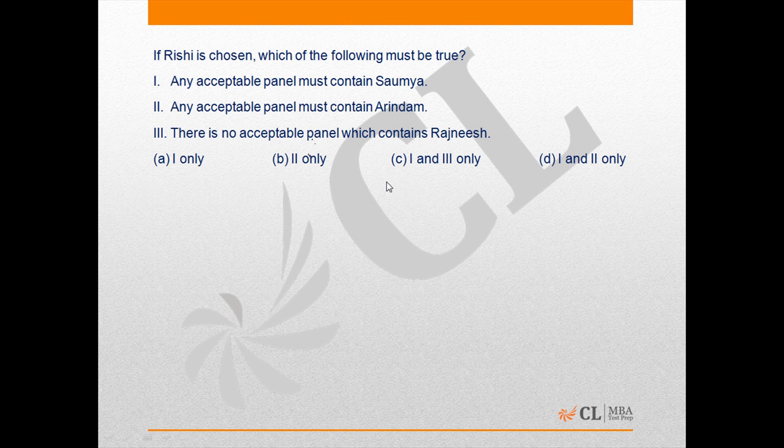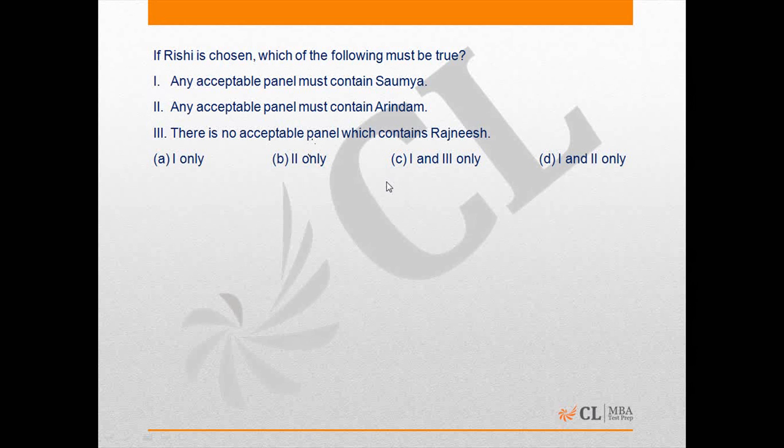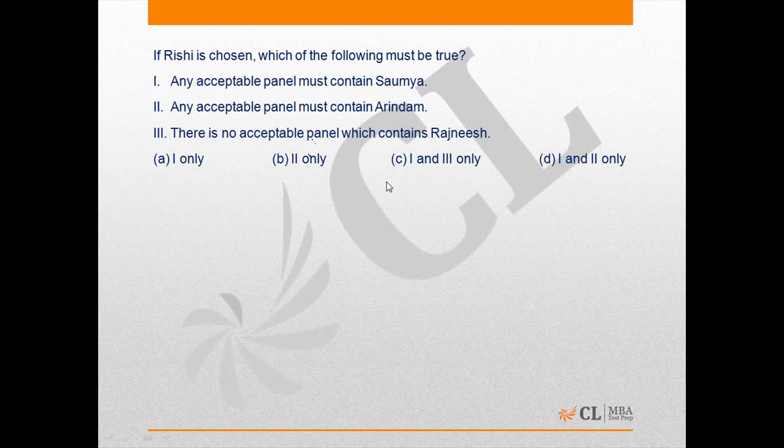Now let's talk about group Reds, and we need to look at which two people we can select from there. Any acceptable panel must contain Arindam? That's not compulsory. We can take Rajneesh and Indranil together, or Rajneesh or Smita.